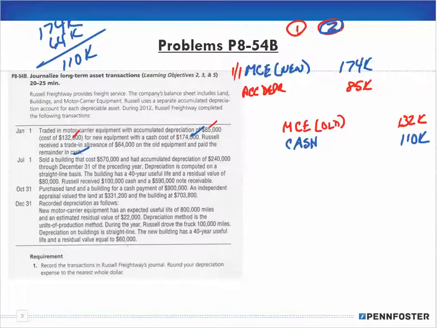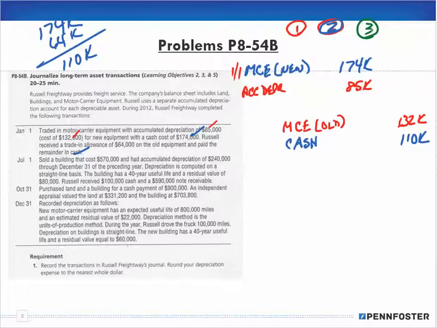Okay, so that's all part of number two. Now number three is to deal with the gain or loss. Again, you can memorize this if you want: a gain is a credit, and a loss is a debit, and then try to remember the concept behind it.